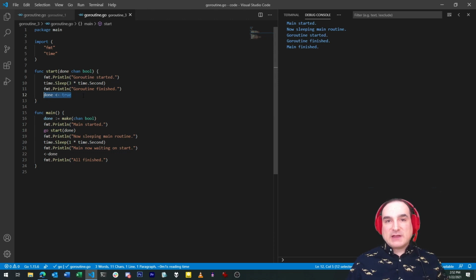By the way, channels can only pass information of one specific type. They have to be declared explicitly. And also, by the way, this syntax here, this means send this value into this channel. It's deliberately distinct from an assignment operation, because this isn't an assignment operation, we're sending a message. When we want to receive a value from the channel, we use this syntax. So when we reach this point in main, progress stops until something gets sent through done. This is a blocking operation.